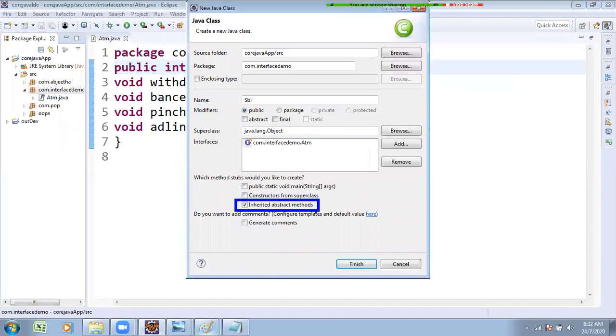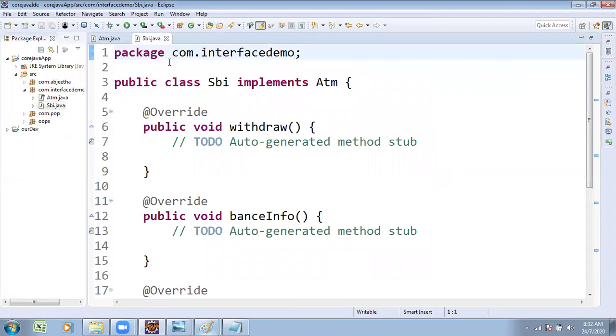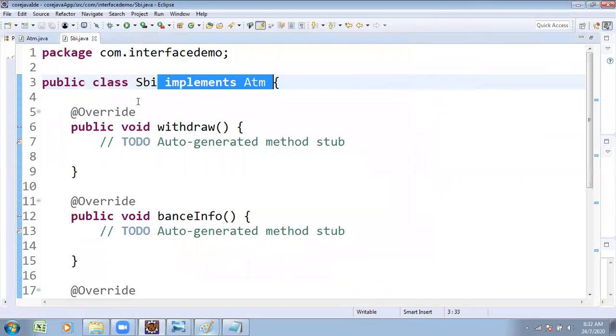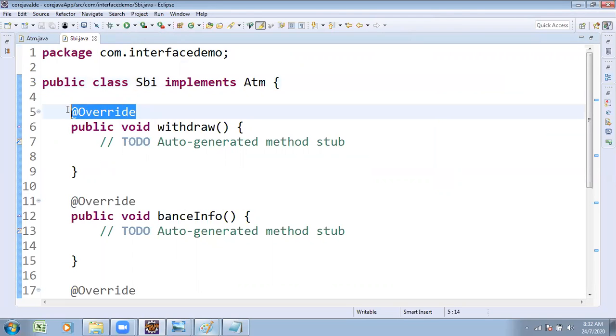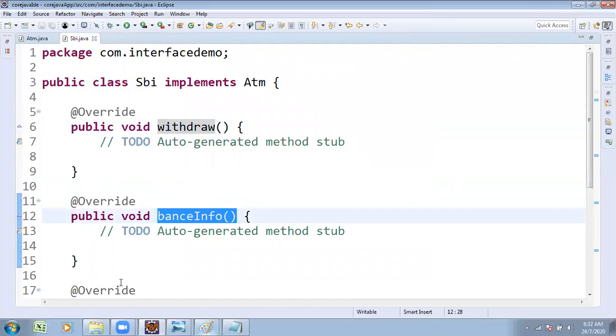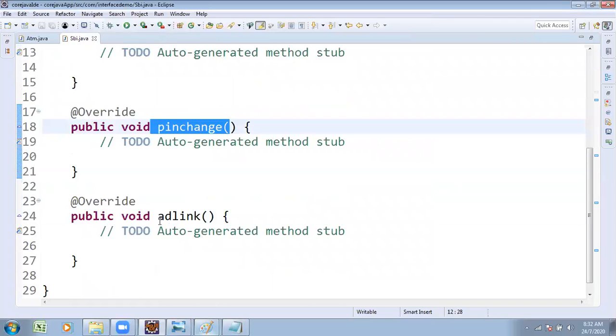Tick the inherited abstract methods option. Whatever methods the interface contains, you must present those methods' logic in your program. Click on finish. Automatically class SBI implements ATM. Observe the override here; we will discuss what this override is. It creates the withdraw method, balance info method, pin change method, and Aadhaar link method.